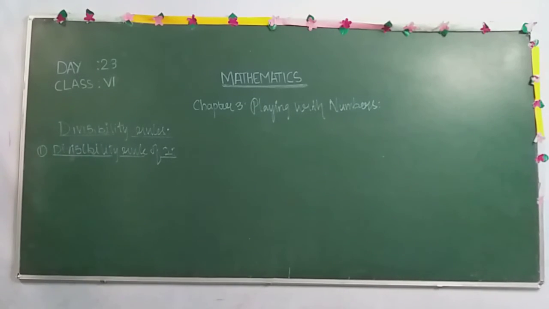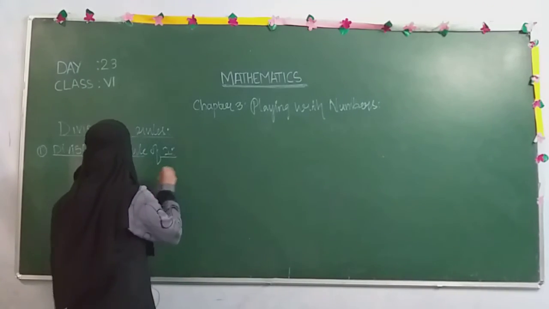Divisibility rule of 2. What is the divisibility rule of 2? We have already studied this in the previous class. It is nothing but whenever a number is given, we need to check its units place, or ones place also we can say. What is the digit present at the units place? Suppose the digit is an even number, that is 0, 2, 4, 6. If any of these digits is present at the units place, then we can say that the number is divisible by 2.